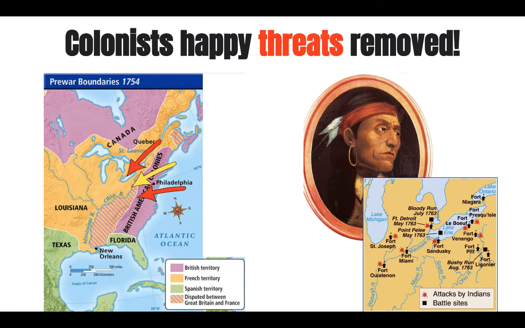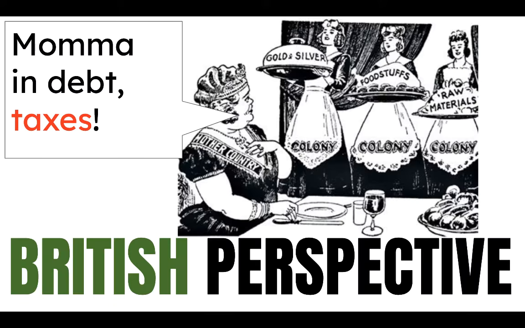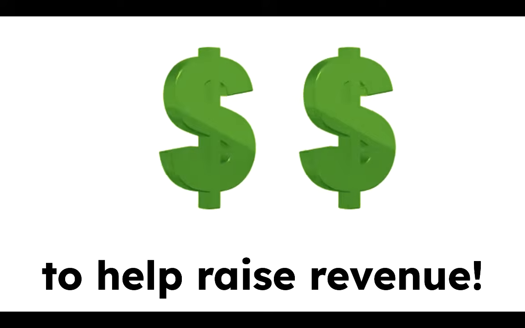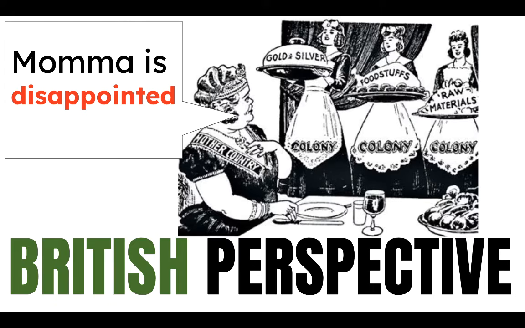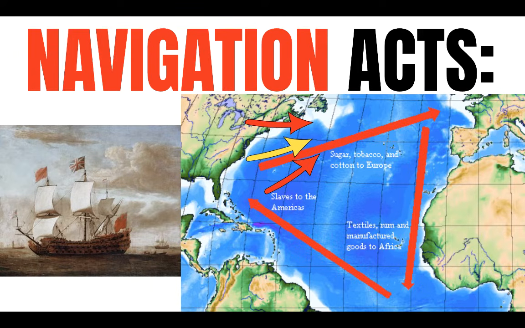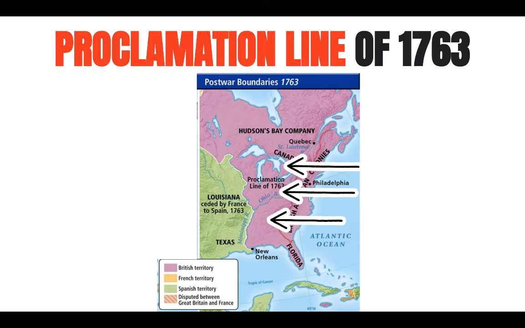Once the threat of France was removed with the Treaty of Paris, the colonists had less need for Britain. At the same time this was happening, Britain was in serious debt and they passed a series of taxes to help raise revenue. In the British view, the colonists were not holding up their end of the bargain. Not only were they ignoring mercantile laws by smuggling goods, but they were also defying the Proclamation Act of 1763.